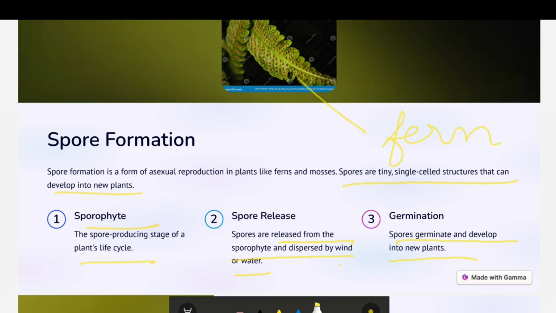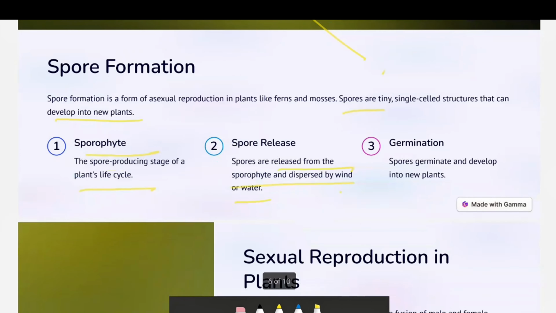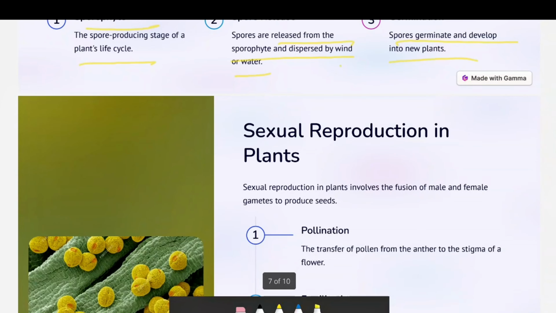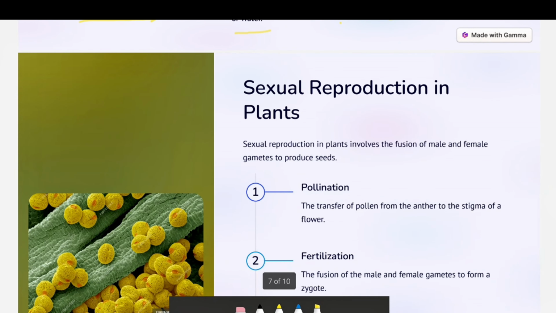When the spores are released into the wind or water, they germinate and develop into a new plant. All right, so I hope these are the three methods by which plants reproduce asexually.